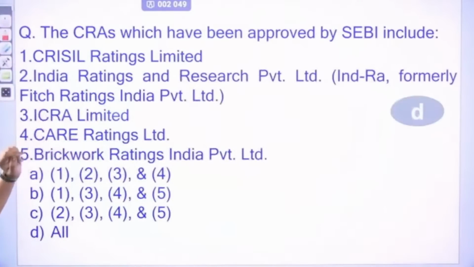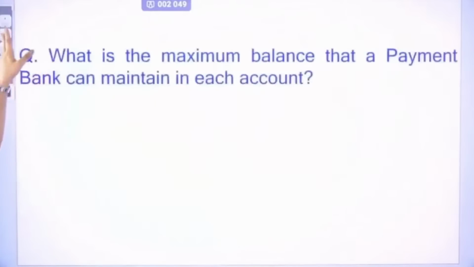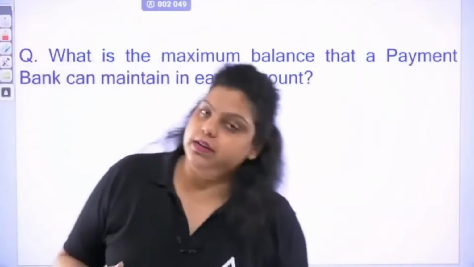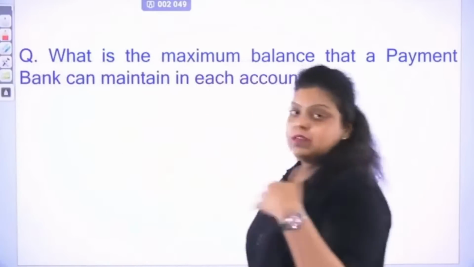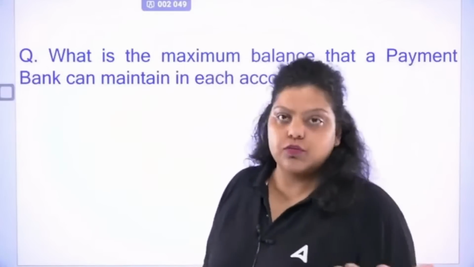SEBI is the regulatory body for the investment market. All the credit rating agencies will be regulated by SEBI, and all these are approved by SEBI. Okay, and the credit rating agencies have an FDI limit of 100%. If a foreign company wants to come to India and invest in a credit rating agency, they can do it by themselves. They do not have to partner with an Indian company. If they want, they can, but that's not mandatory for them.